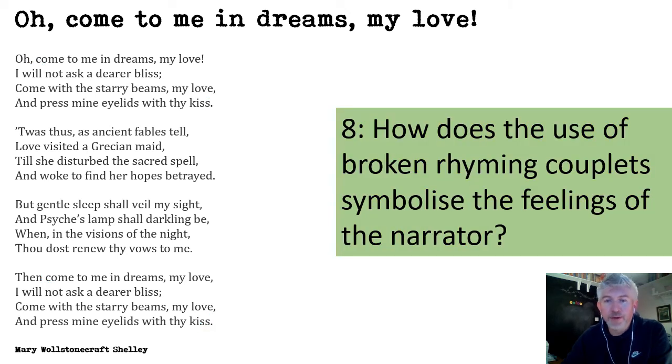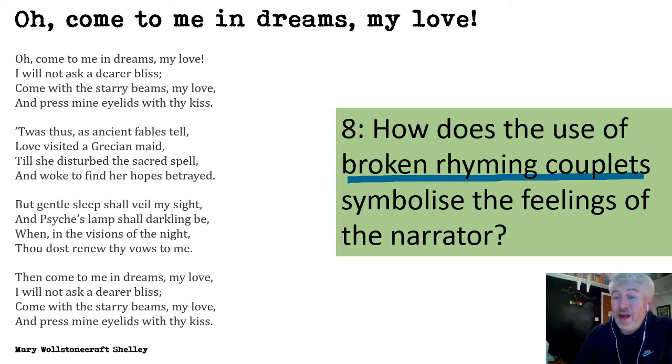And the last question. Broken rhyming couplets. How does the use of broken rhyming couplets symbolize the feelings of the narrator? So first of all, what is a broken rhyming couplet? Well, a rhyming couplet is when you have two lines that rhyme together like that. So the blue lines would rhyme, in a couplet, and then you might have two more lines that rhyme next to each other, and that's a couplet.